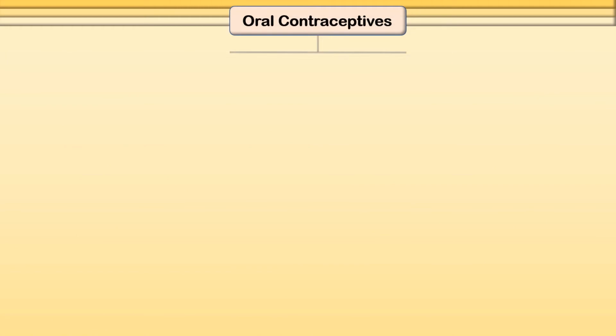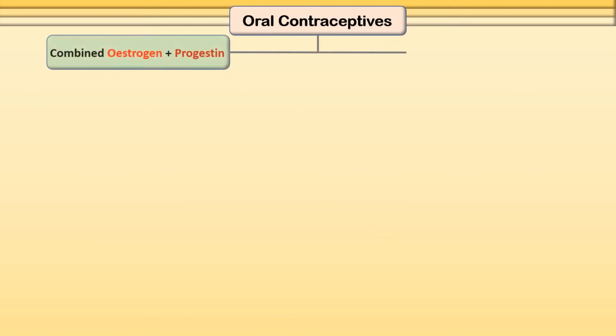Oral contraceptives are of two types, the combined estrogen and progesterone preparation and the single preparation which contains the progesterone only pill. The combined oral contraceptive pill is widely used and is the most effective reversible method of contraception.